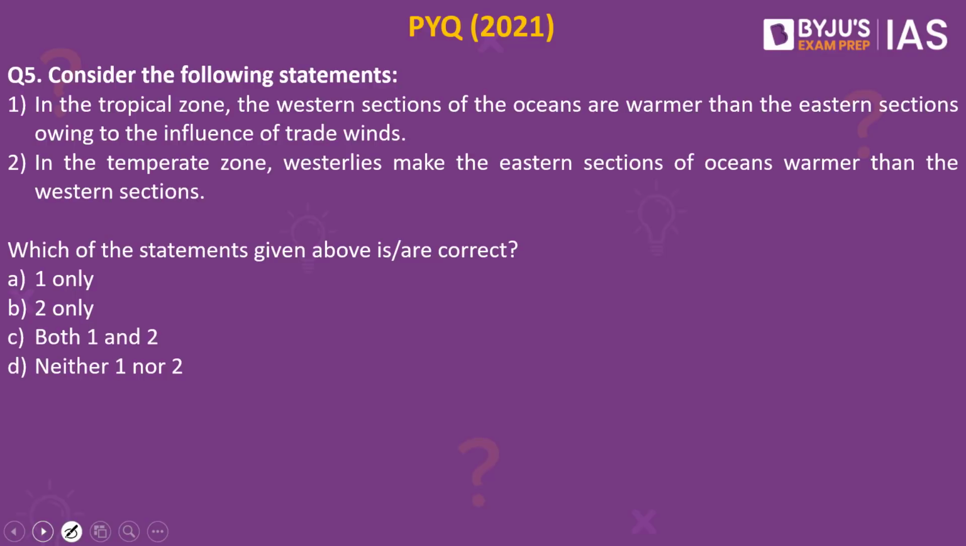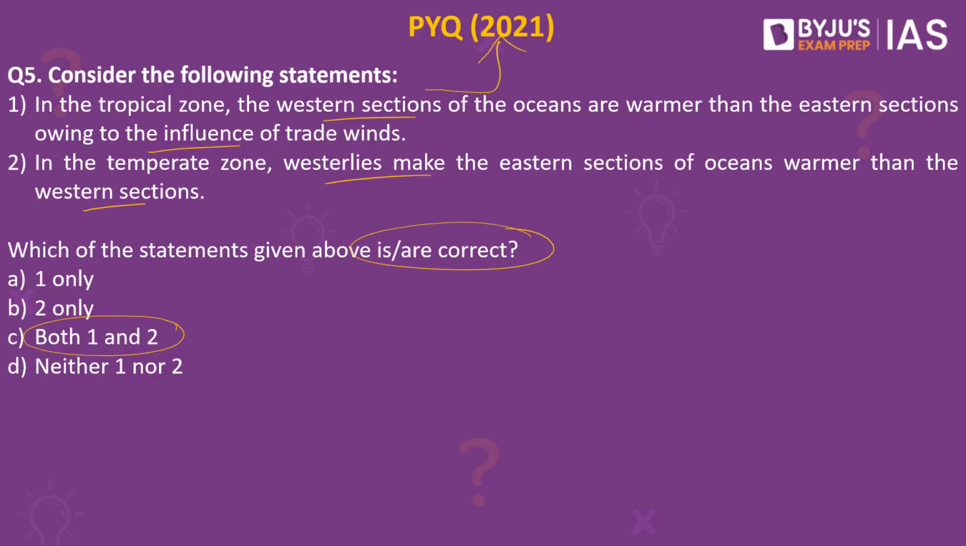Consider the following statements. 1. In the tropical zone, the western sections of the oceans are warmer than the eastern sections owing to the influence of trade winds. 2. In the temperate zone, westerlies make the eastern sections of the oceans warmer than the western sections. Which of the statements given above are correct? The answer to this is both 1 and 2. This happens to be a previous year question from the year 2021.